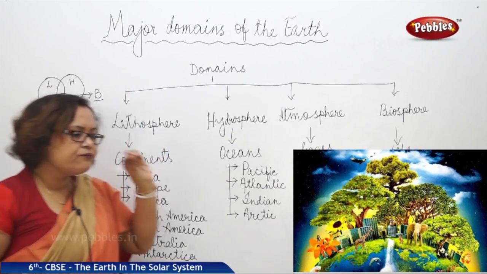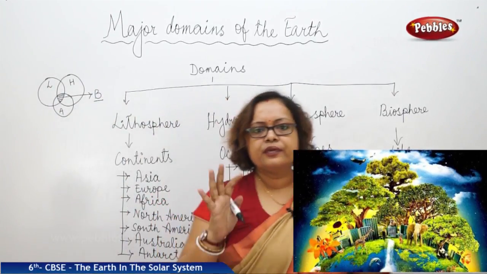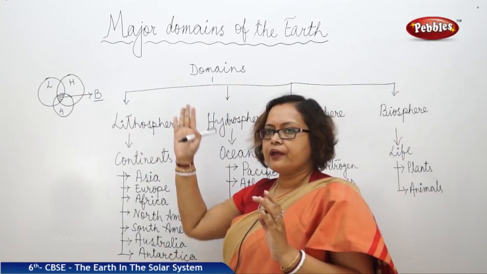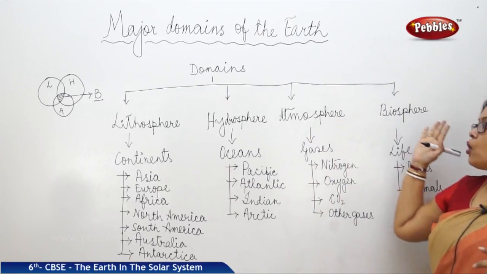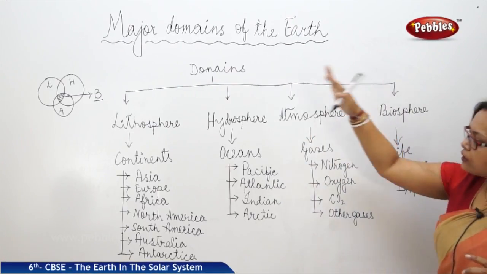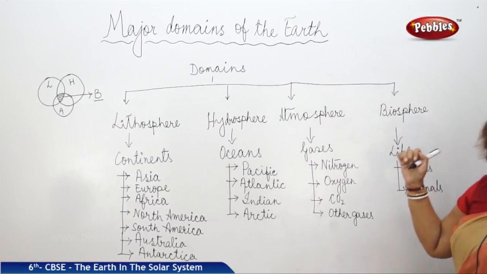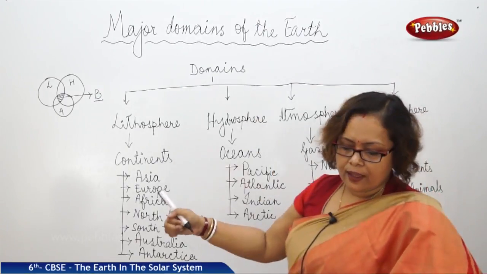Biosphere is everywhere. We can find life everywhere, either in lithosphere, hydrosphere or atmosphere. Everywhere we can find life.